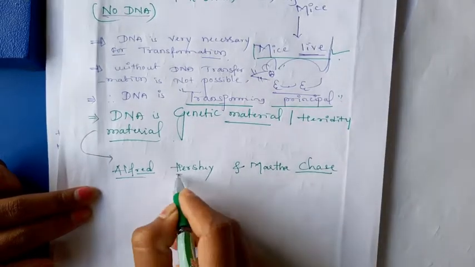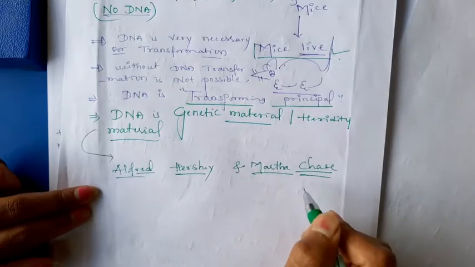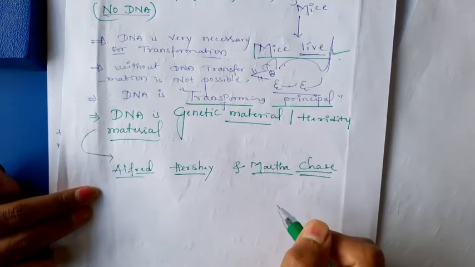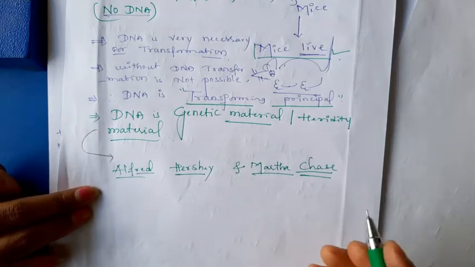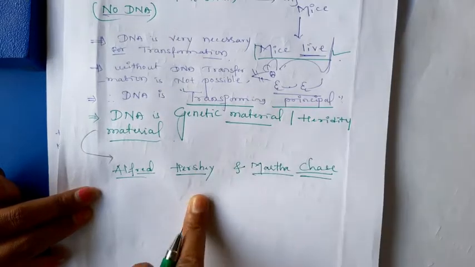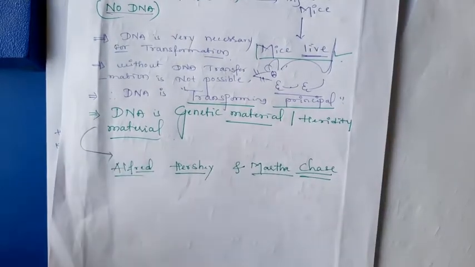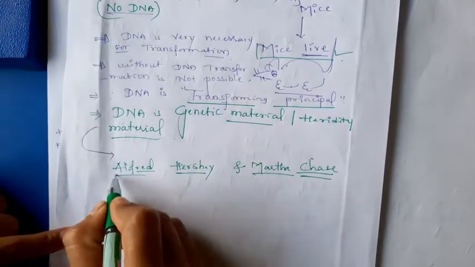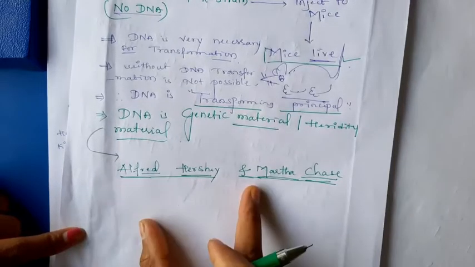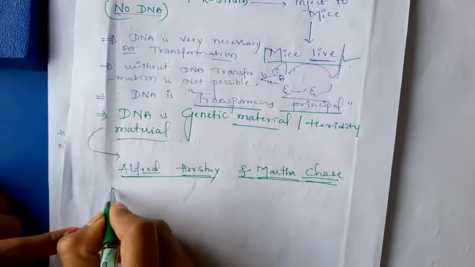These are the two scientists who worked on virus infected bacteria, that is a bacteriophage, to isolate or identify the genetic material. Tomorrow I will explain these two scientists' experiment